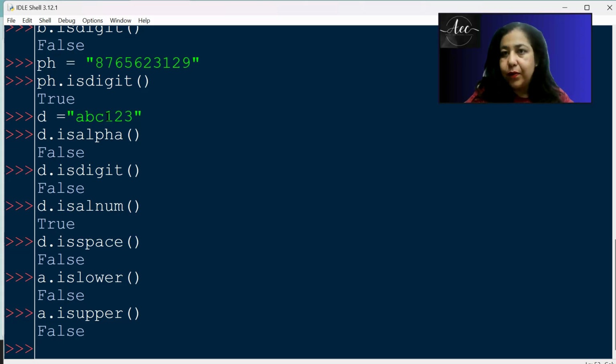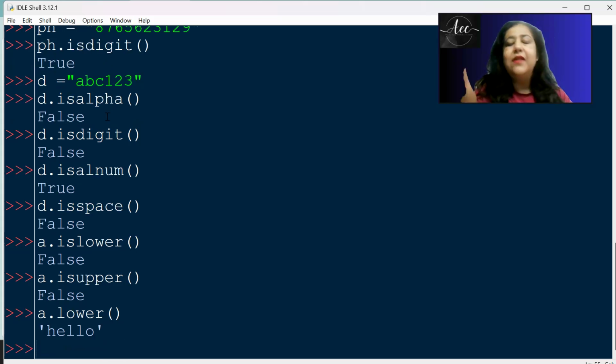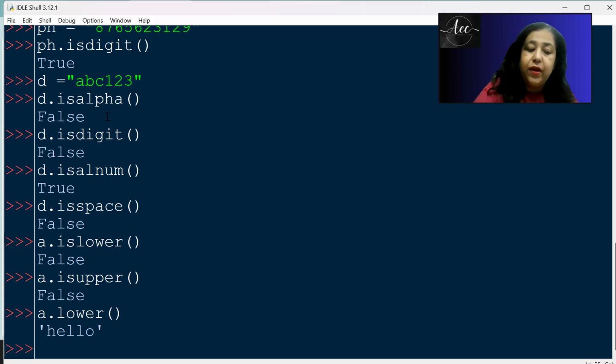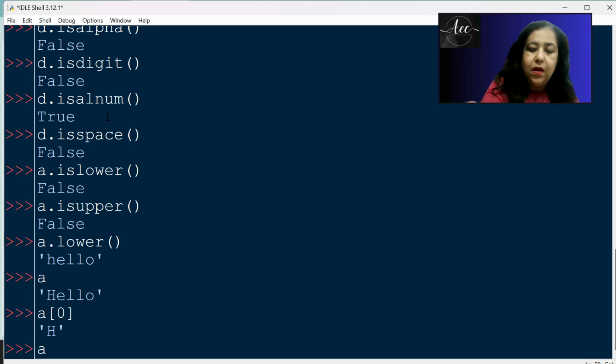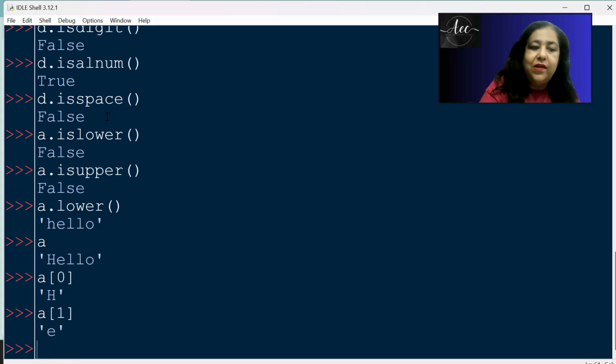So I can change the case also. If I want to change the case, I'll just write A.lower. And just remember that string is also immutable. Writing A.lower will show you hello in lowercase, but your A has not been modified. Like in tuples, we can create a tuple and then there cannot be any changes in it. Similar way, a string can be created. You can fetch the individual characters from the positions, but you cannot modify them. So once a string is created, nothing in the string can be changed.